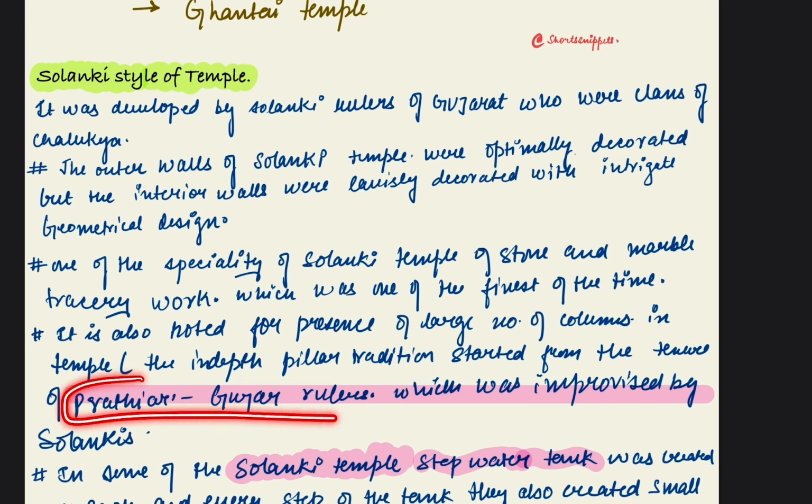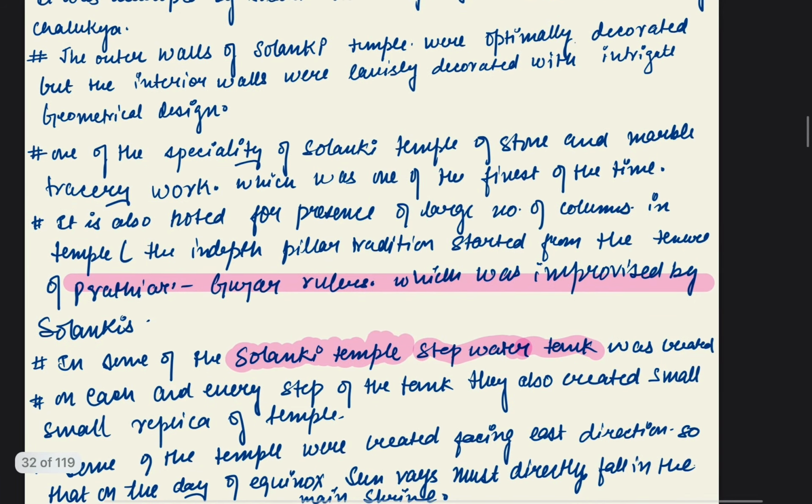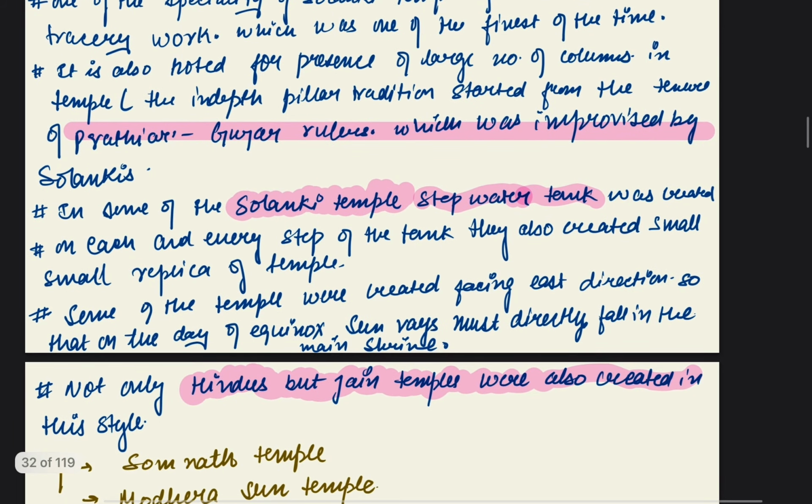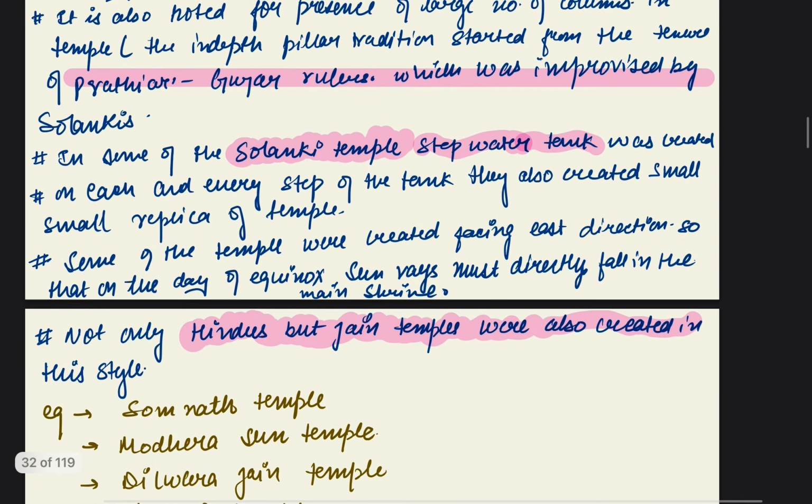The Gurjara Pratihara style, which was improvised by the Solankis, also noted the presence of a large number of columns in the temple. At the same time, in the Solanki temples, stepwells were created, and some of the temples were created facing east direction, so that on the day of the equinox sun rays must directly fall in the main shrine. So everything was constructed according to the aspects of nature.